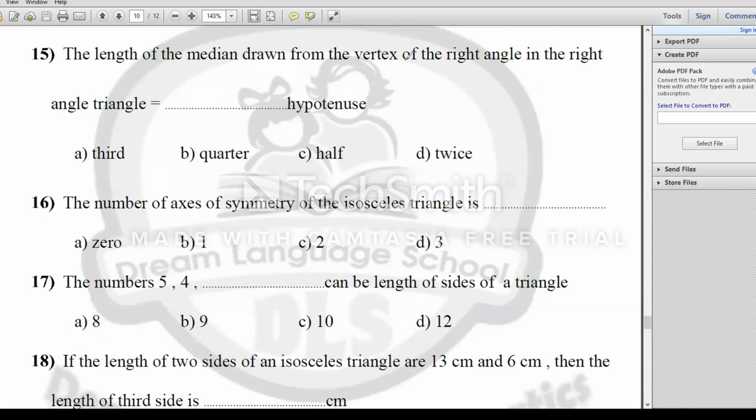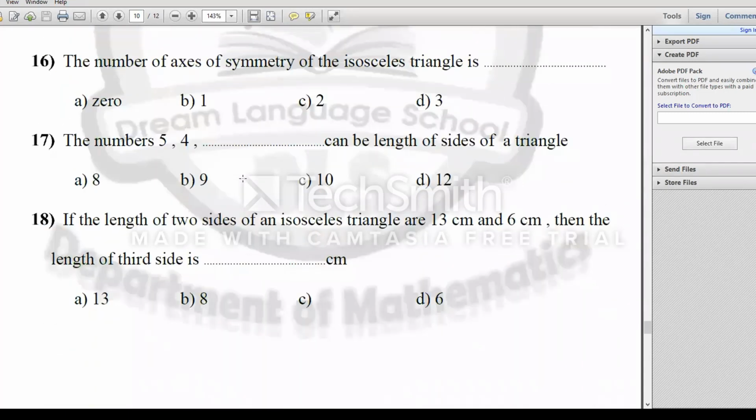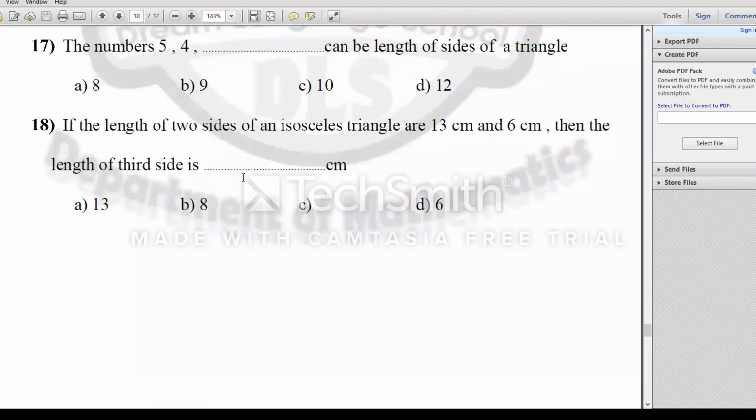We are in number 18. If the lengths of two sides of an isosceles triangle are 13 centimeters and 6 centimeters, then the length of the third side. We know this problem. I said in the session, just choose the greatest, then it will be 13 to satisfy the triangle inequality.